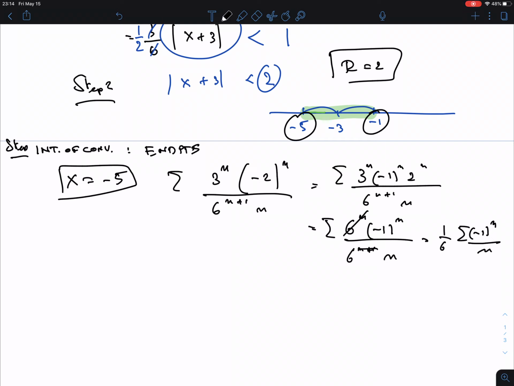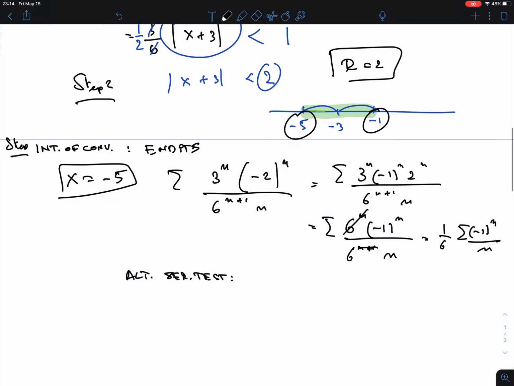Now, what can we do here? Well, it's an alternating series, so we can do the alternating series test. So what we have to do is take the limit for n going to infinity of this quantity, 1/6 times 1 over n. The 1/6 was outside, but I put it back inside. And what is this? Well, this is not an indeterminate form. If I plug in infinity, you get 1 over infinity, which is 0. Now, that's what we want. So we have convergence here. So let's mark this here, so we get an inclusive point here. Whatever way you mark it or write it as an interval, I don't make too much fuss out of that.